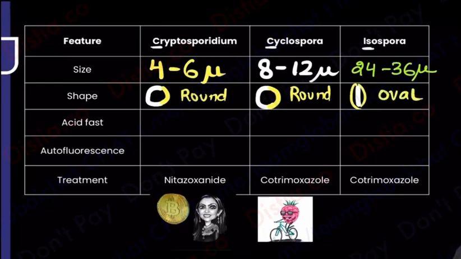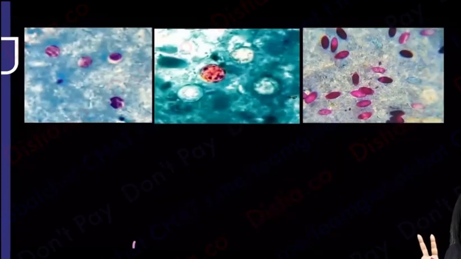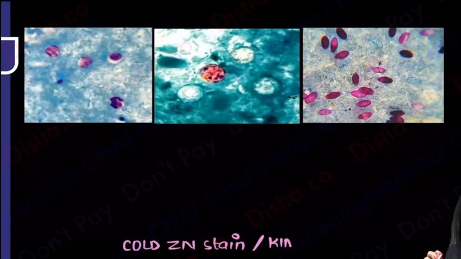Are all of them acid fast? Yes, when I say something is acid fast, I'm talking about Zn stain. But over here, I'm not talking only about Zn stain. I'm talking about the cold Zn stain. And as soon as I say Zn stain, now 2 questions you start asking me. Normal wala Zn stain ya cold wala Zn stain? Let me show you. What I'm going to talk about is the cold wala Zn stain. The cold wala Zn stain. And do you guys remember what was the name of the cold Zn stain? It was the Kinyon stain.